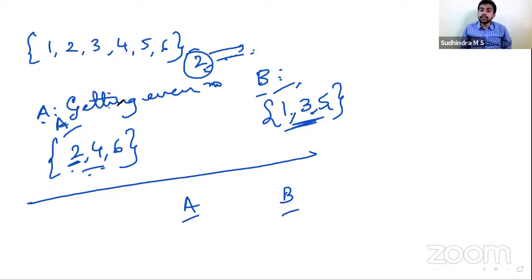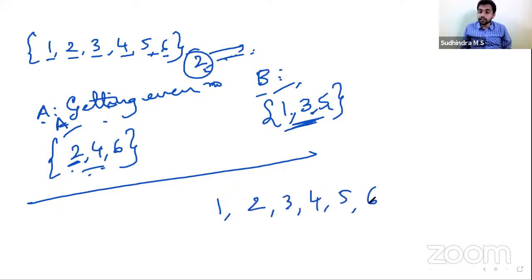Now, in this example, are A and B exhaustive events? Yes, because the possible outcomes are 1, 2, 3, 4, 5, 6. Out of this, I have to get 1, 2, 3, 4, 5 or 6 if I roll a die.